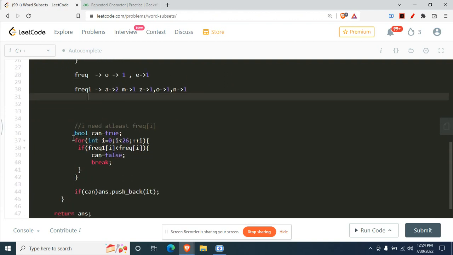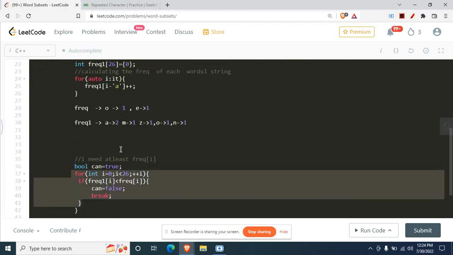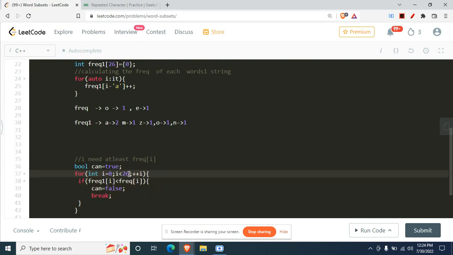Now we just need to check what we are doing here. We are checking the frequency from 0 to 26. We are checking for every character, that is A to Z. We are seeing, okay, in my frequency array, what is the value for A? If nothing is there, obviously it means 0 is there, right? But we obviously do not need A, so we do not care about that. We just care about the part that is O and E. So in my frequency of 1, does it satisfy? Yes, 1 and 1 satisfied, because this is also 1 here and this is also 1 here.